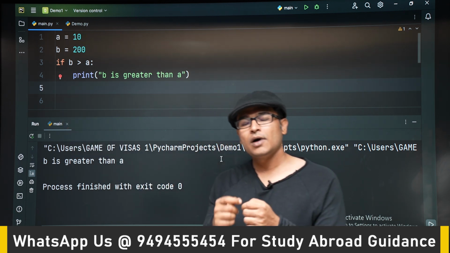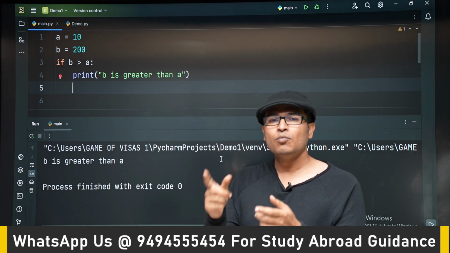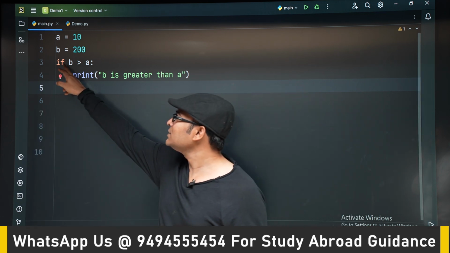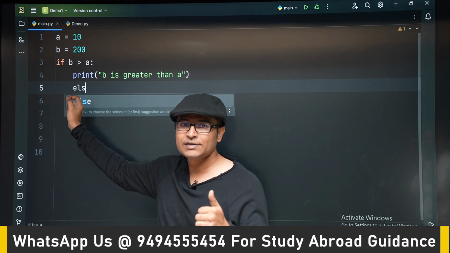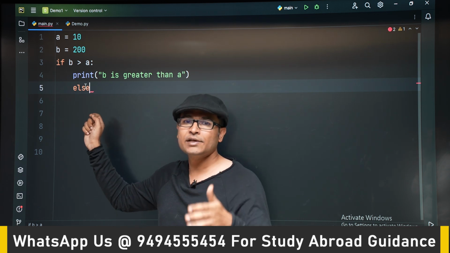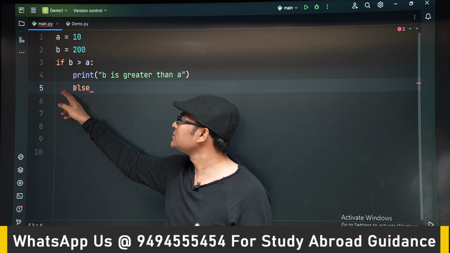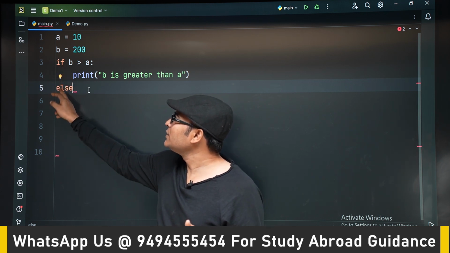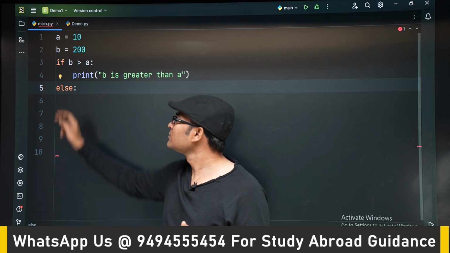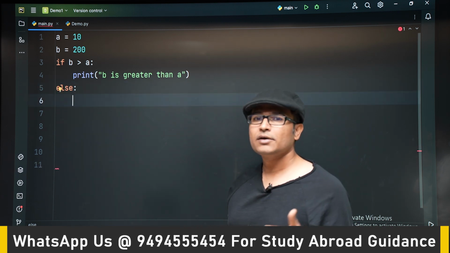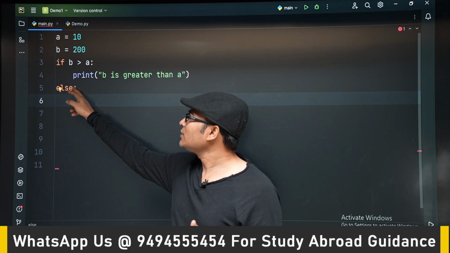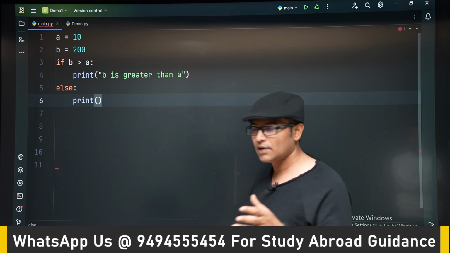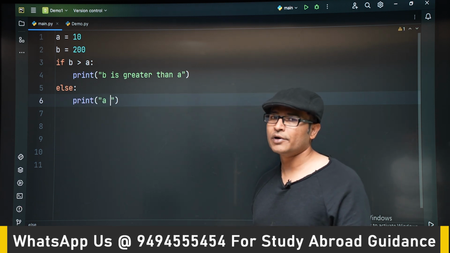But how do you match an if and else? Both of them have to be at the same level of indentation. For example, if this if has to be associated with an else, both the if and else have to be present in the same indentation. Now let's write else. So if you observe, we are putting else and if in the same indentation, right? Also remember that if should end with a colon, else should end with a colon. You remember this. This is somewhat different from C programming or Java programming.